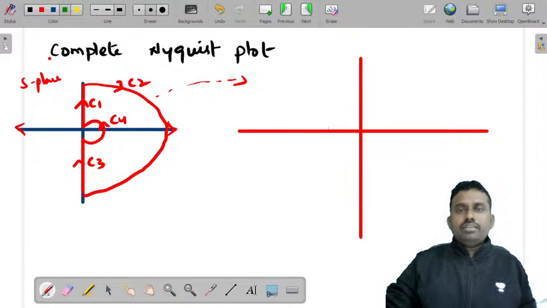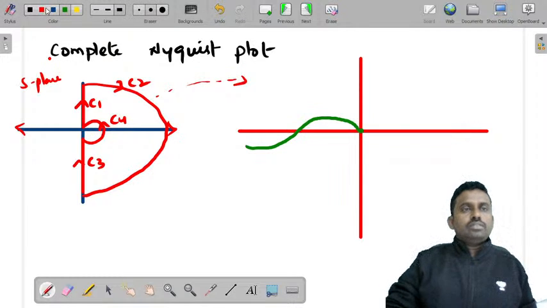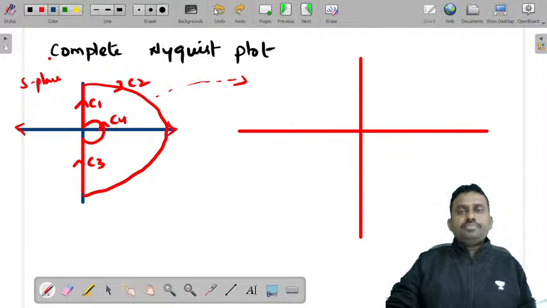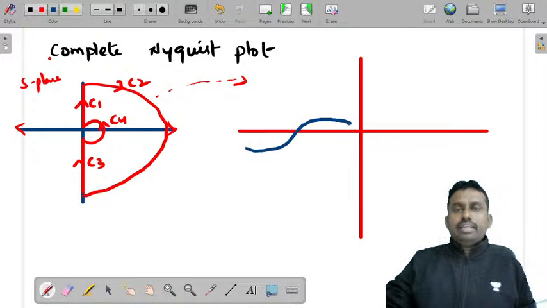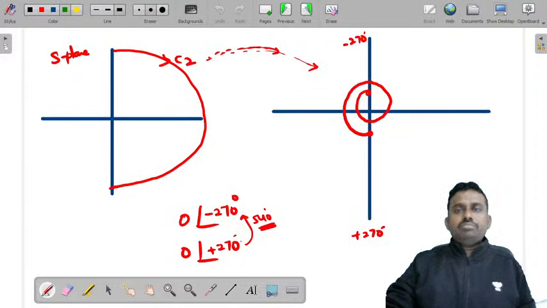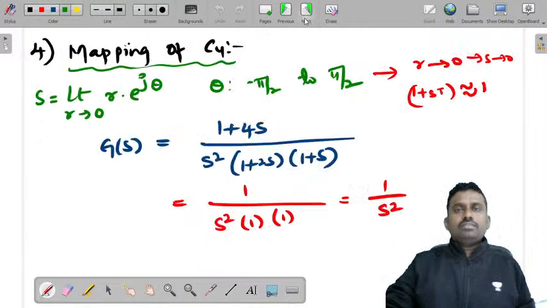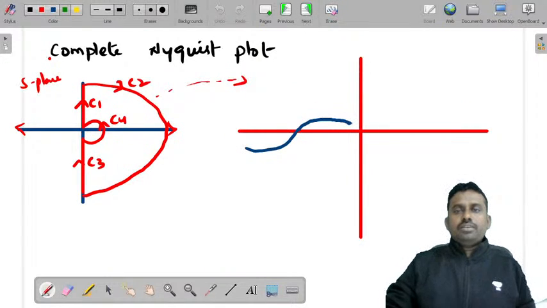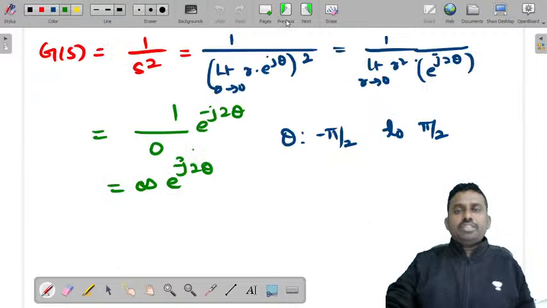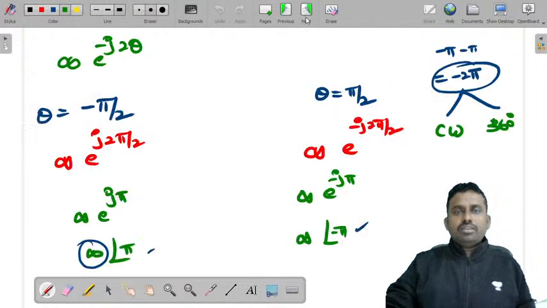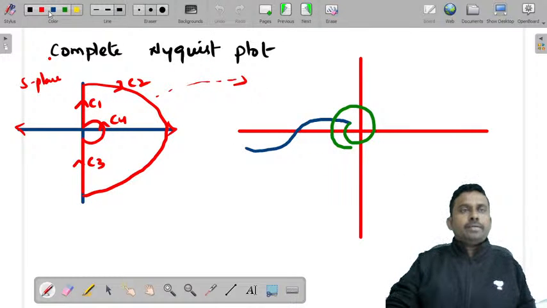So the first one that you got was this, right? Now second, I'm just taking this to approximately this value. Then from this, what happened? What is that mapping of C2? See, this is from 270 to 270. So we should move from 270 to 270. And from here you got a mirror image. Just look at this mirror image.